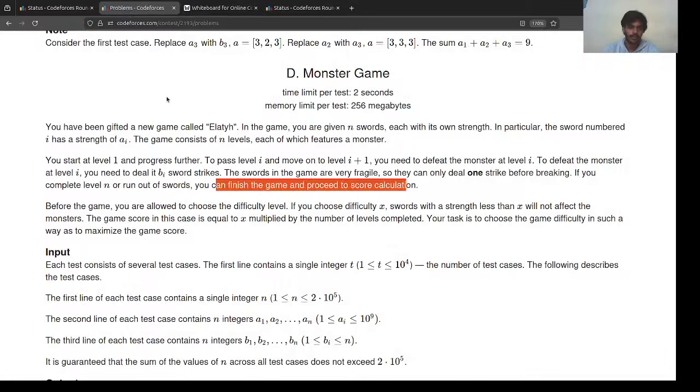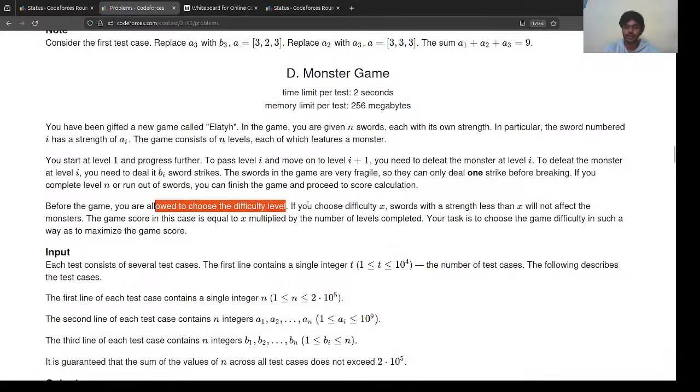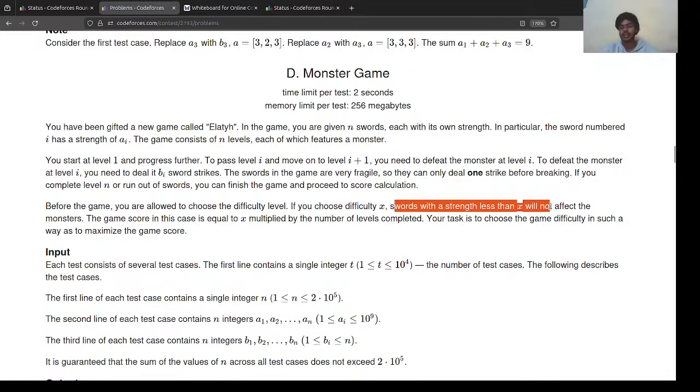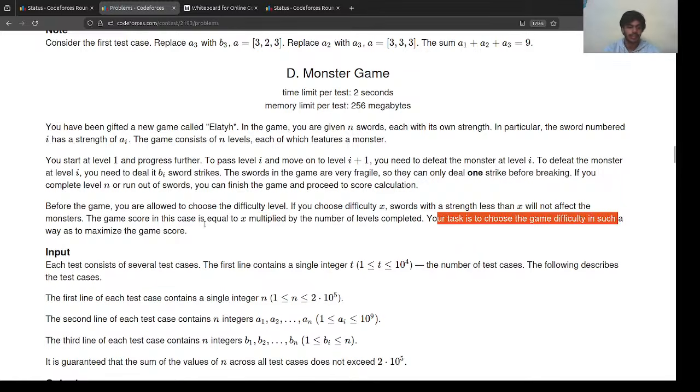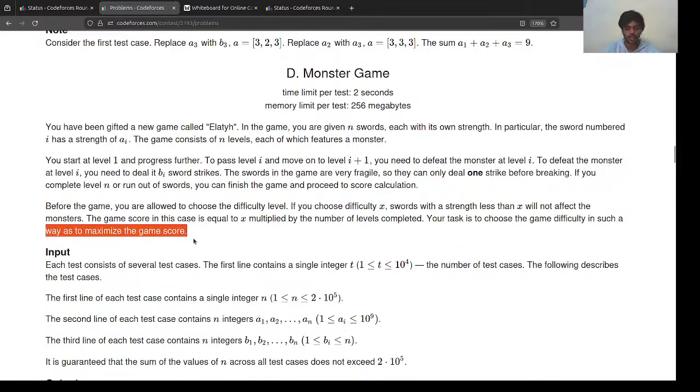Great. So in the game you are allowed to choose the difficulty level. If you choose the difficulty X, swords with strength less than X will not affect the monsters. The game score in this case is equal to X multiplied by the number of levels you complete.